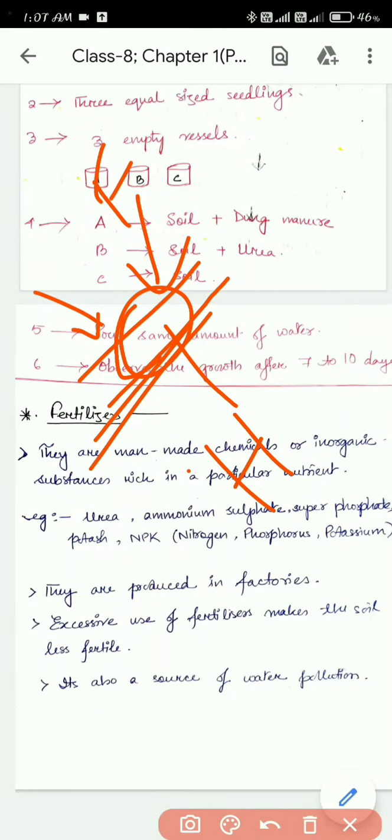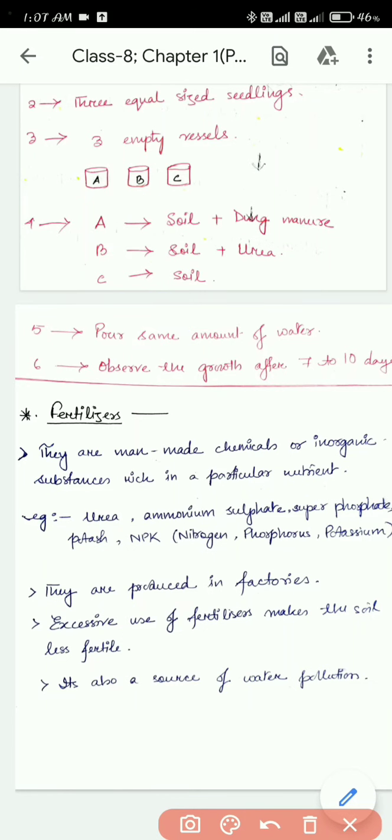Okay, the last one. Fertilizers are very rich in plant nutrients like nitrogen, phosphorus, and potassium, whereas manure is relatively less rich in plant nutrients. What they mean is that fertilizers are rich in nutrients like nitrogen, phosphorus, or potassium.